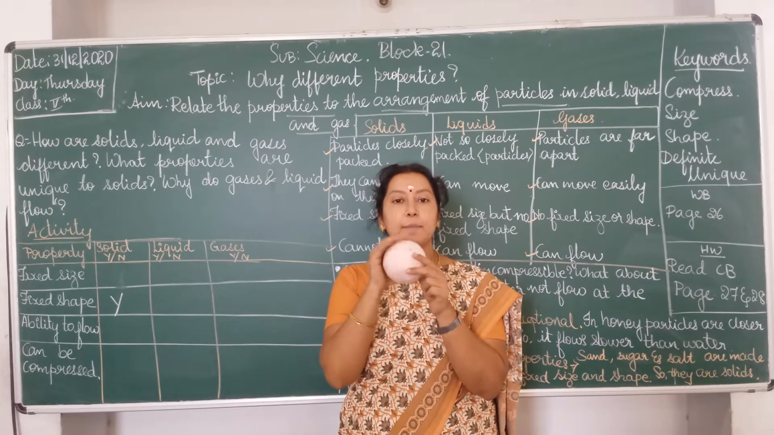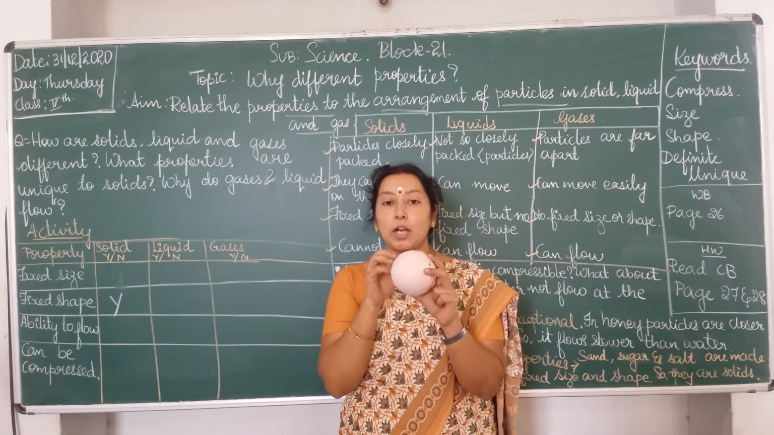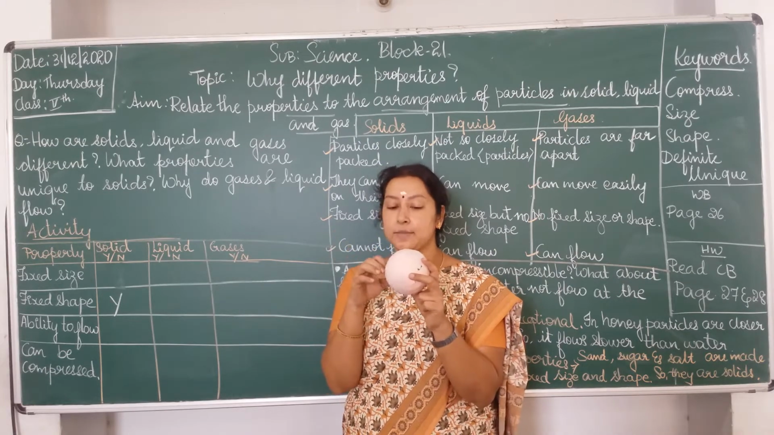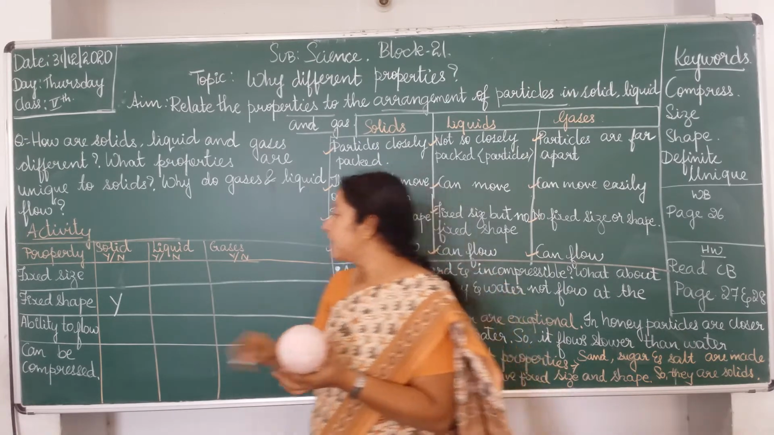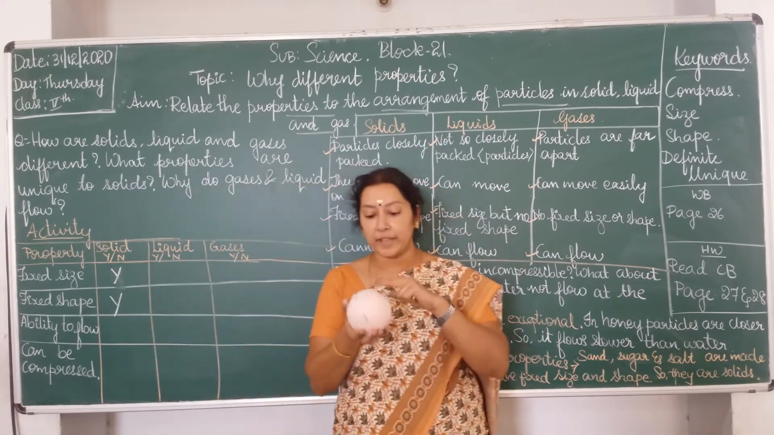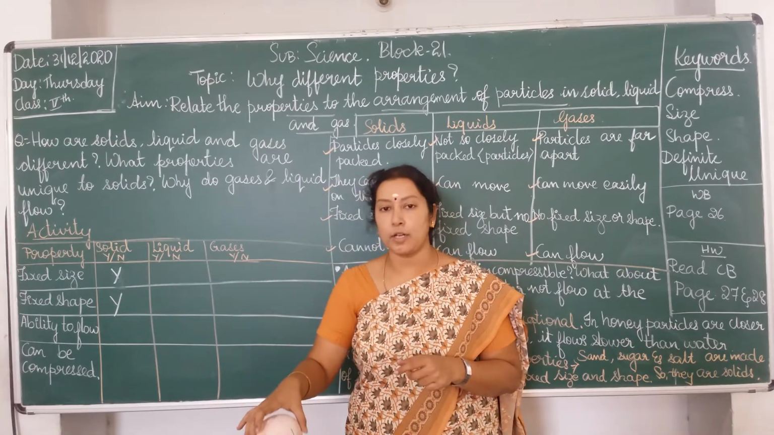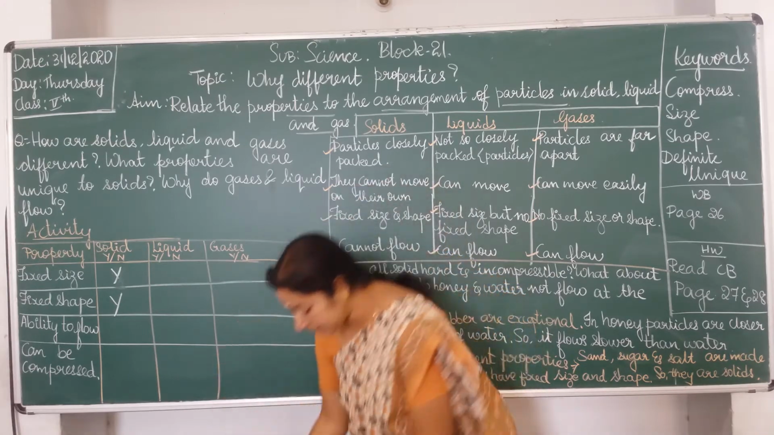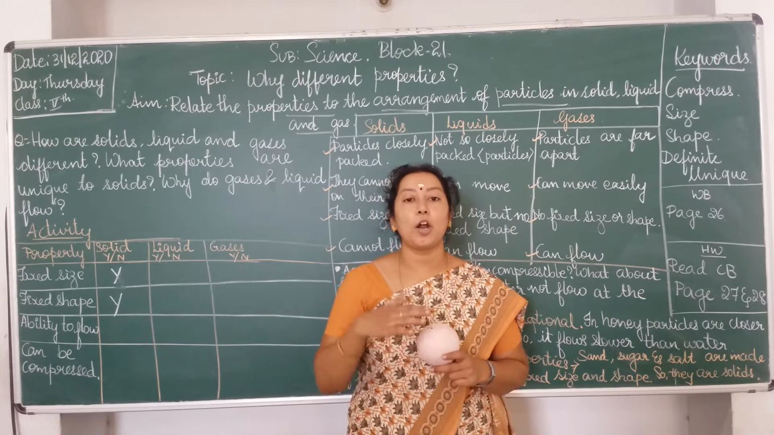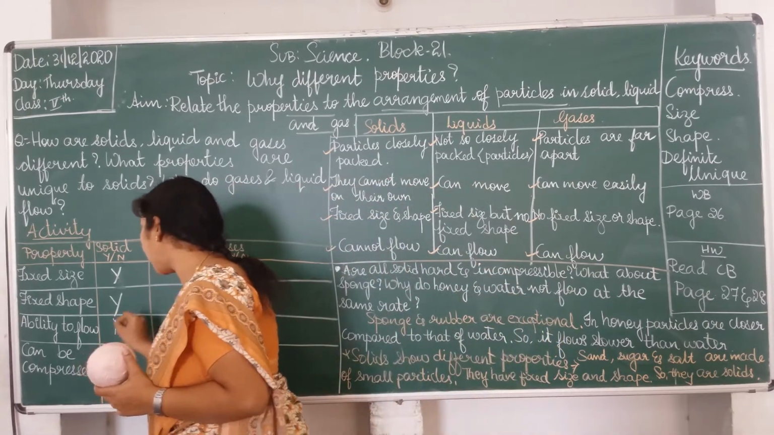It is medium in size, isn't it? It can be bigger, it can be smaller, but not the same ball can be made bigger and smaller. So, this has a fixed size. Yes. Ability to flow. Now, can this flow? It can roll down. If I put this ball down, it can just roll down, but it cannot flow on its own. So, I write no, N.